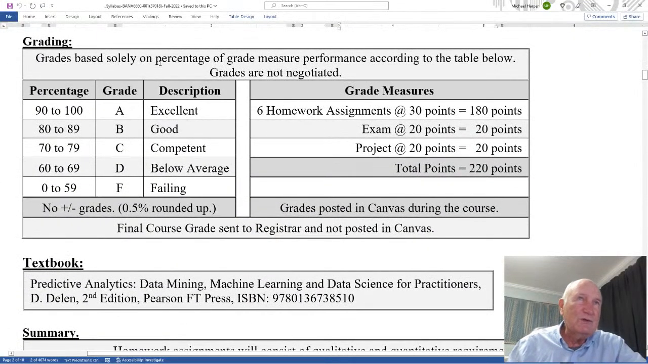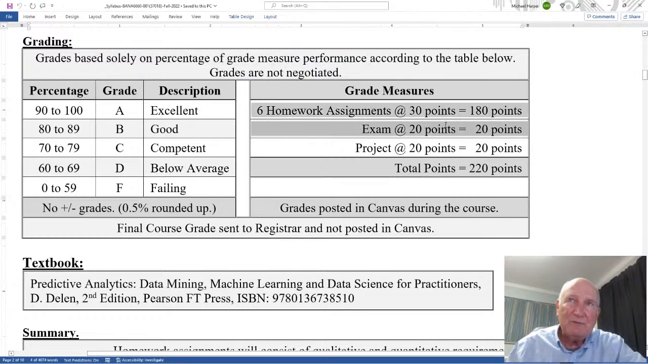Grades are based solely on the percentage of grade measure performance according to the table below. Now, what do I mean by solely on the percentage? Grades are not negotiated. Solely on the percentage. In other words, there's 6 homework assignments, 30 points each. An exam is 20. Project is 20, a total of 220.